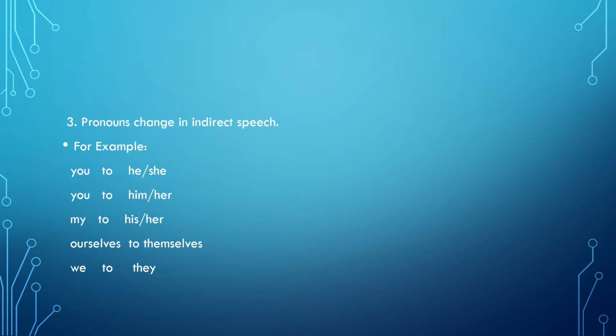My changes to his or her. Ourselves changes to themselves, and we changes to they. And as I told you, there are many more pronouns which have to change when I change to indirect speech. So please go through these rules properly.